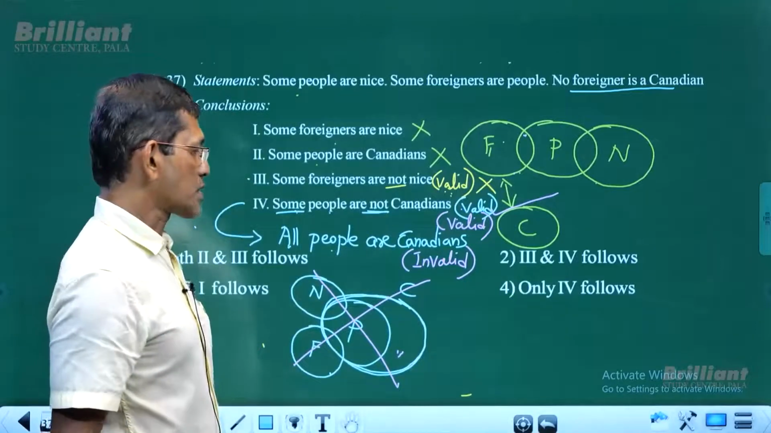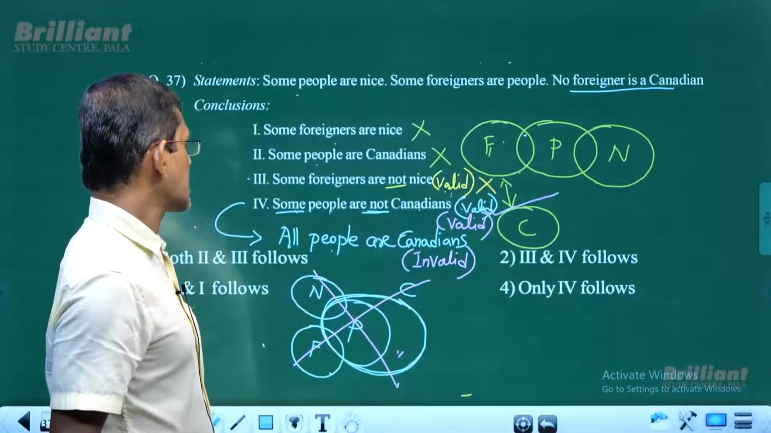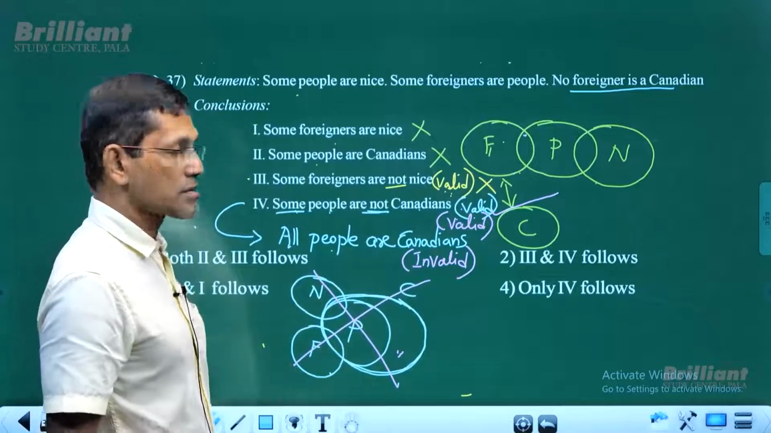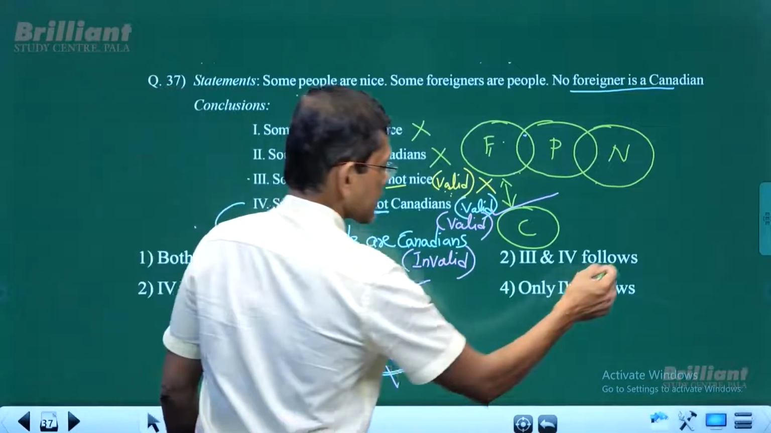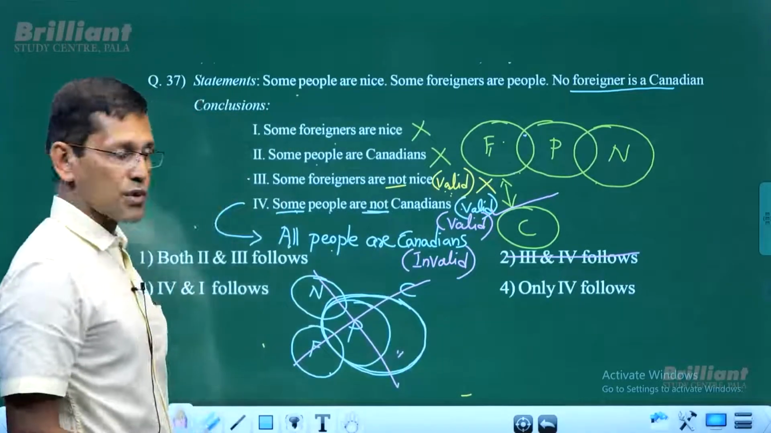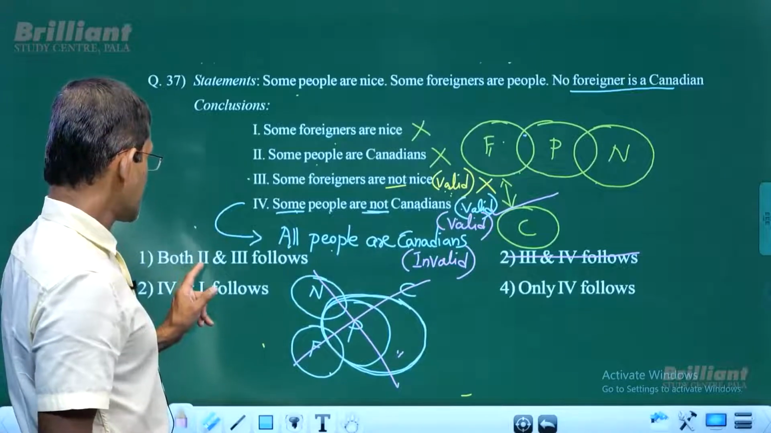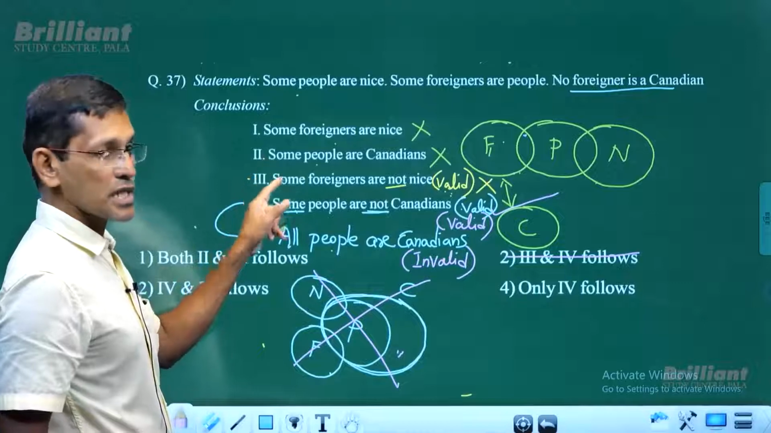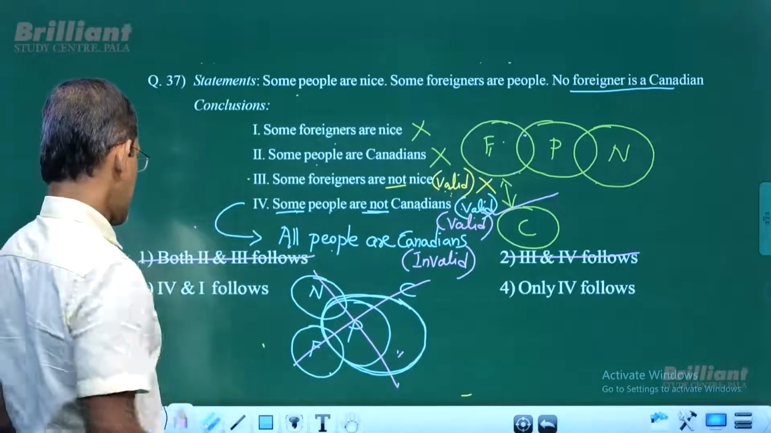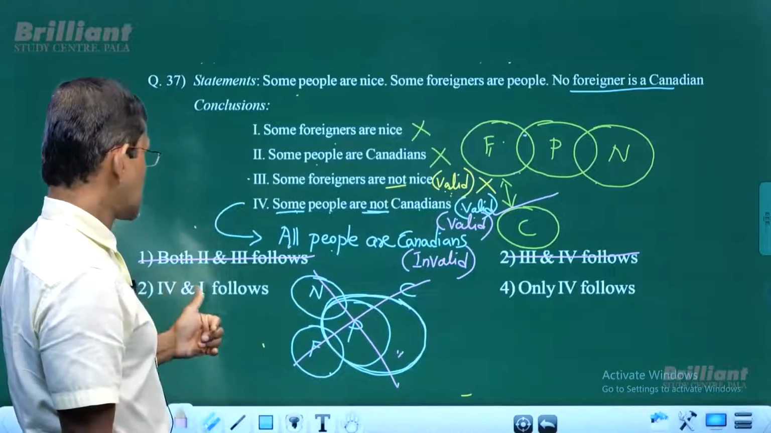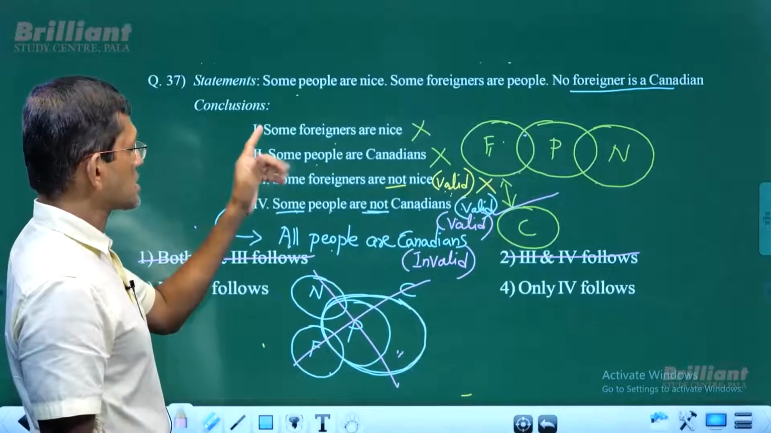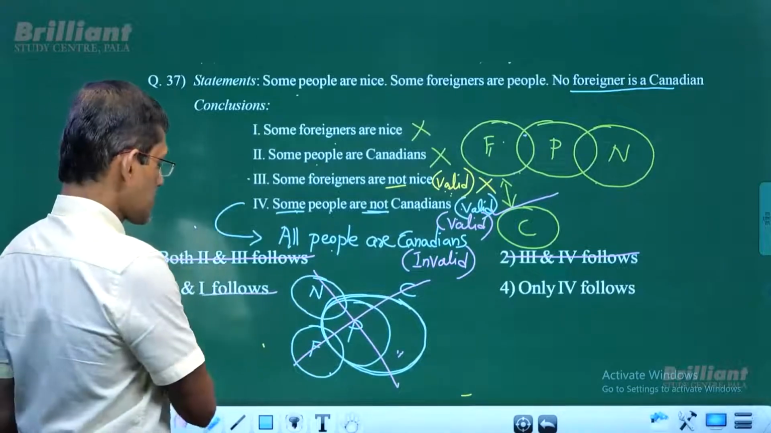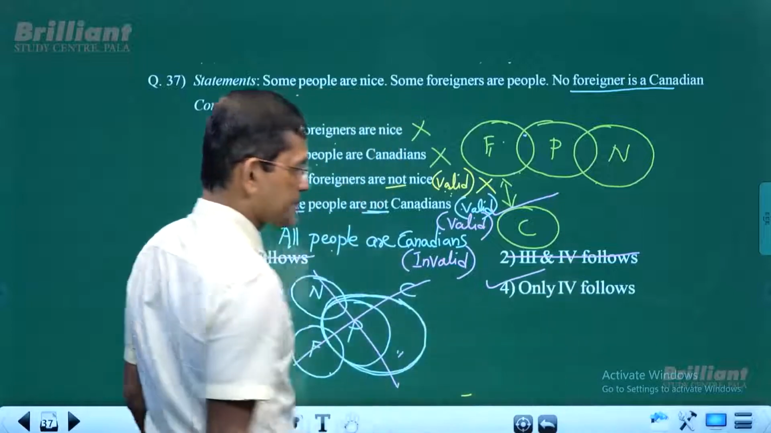So conclusion 4 follows. So what is the answer here? Only 4 follows. And 3 and 4 follow? No, it doesn't work. And both 2 and 3 follow? Well, 2 doesn't follow, 3 doesn't follow. No. And 4 and 1? Well, 4 follows but 1 doesn't follow. So the answer we have is only 4.